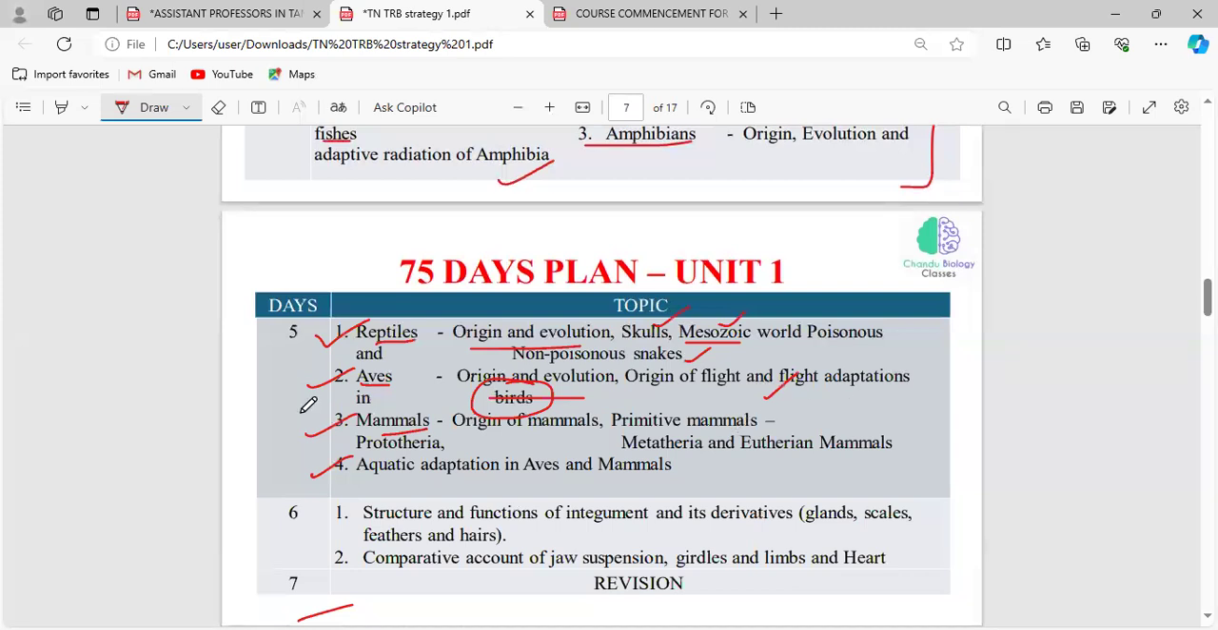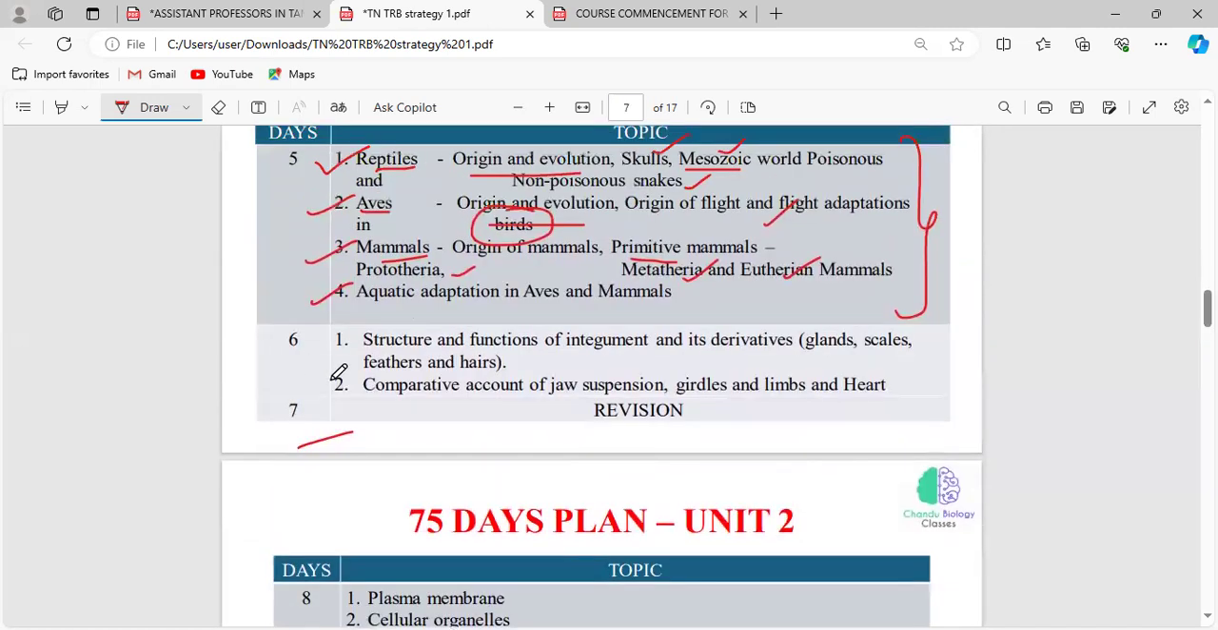So these are all the topics you have to cover under the aves. Now, in mammals, after studying the origin of mammals, you have to read about what are all the primitive mammals. So you have to read about prototheria, metatheria, and eutherian mammals. After reading that, the aquatic adaptation in aves and mammals. These are all the topics you have to cover on the fifth day.